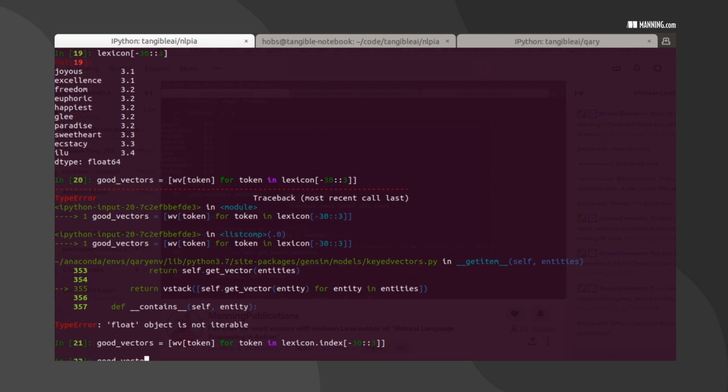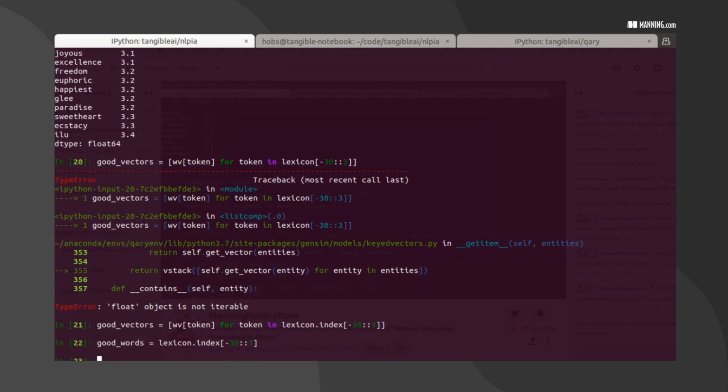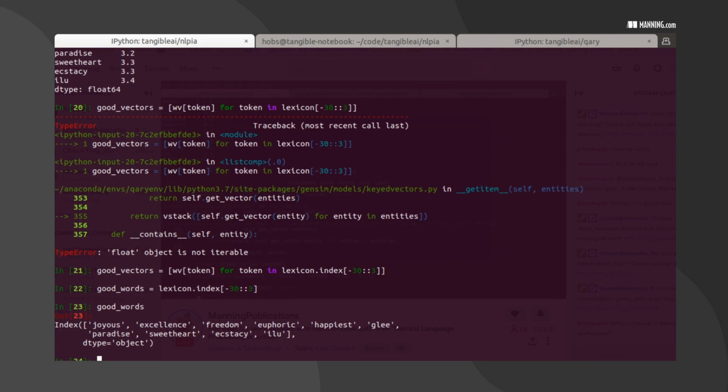Vectors. Let's look at the words. Actually, good words first. Let's make sure that's doing what I want, because those vectors are kind of invisible to me at the moment. Let's see what those words actually are. Okay, good. We're on the right track. Now let's see if we can find